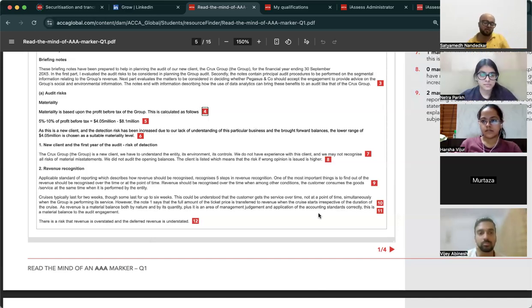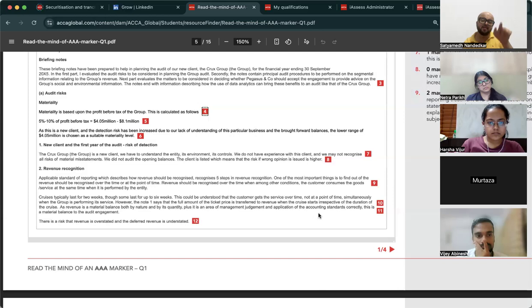As revenue is a material balance both by nature and by quantity, plus it is an area of management judgment and application of standards, this is a material balance to the audit engagement. You have stated the reason why this particular item is material, not just by amount, but also by nature. What is the risk? There is a risk that revenue is overstated and deferred revenue is understated.